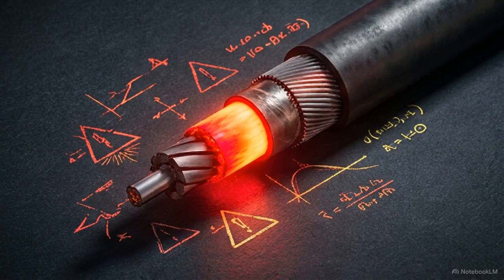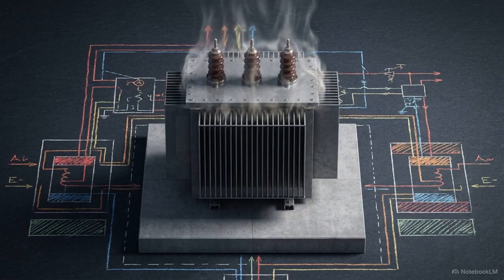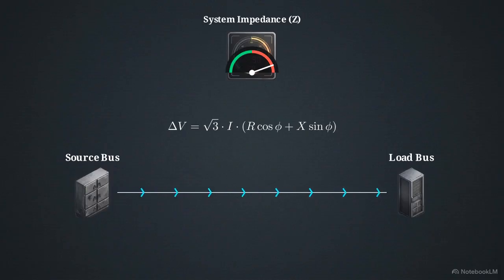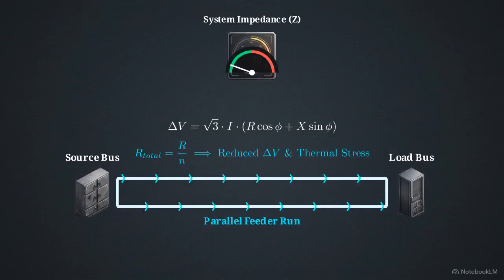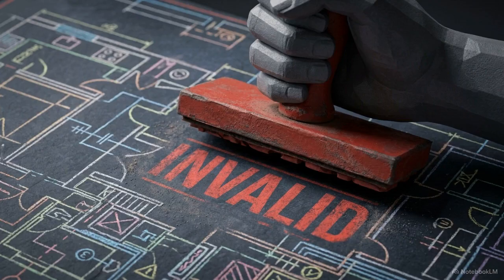Pushing that much current through an inadequate path has severe physical consequences, like overloading a 2 megavolt ampere transformer and invalidating all baseline thermal assumptions. Engineers mitigate these load flow failures by specifying larger cross-sectional cables or installing parallel cable runs to lower the total impedance. If the electrical system fails mathematically in normal steady-state operation, any downstream fault or safety analysis is inherently invalid.